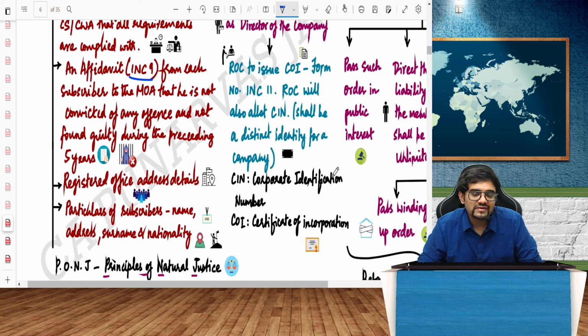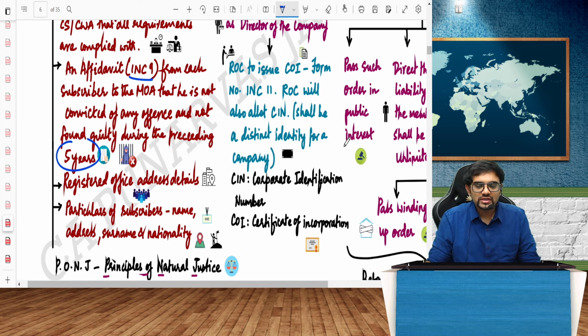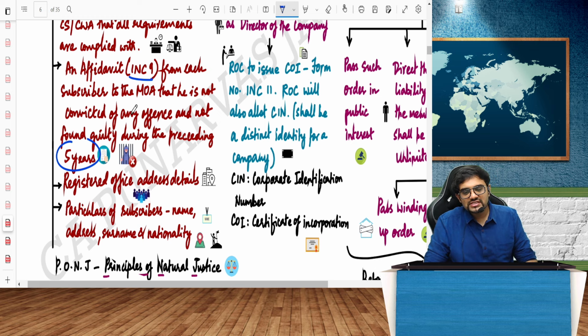And I have not been convicted or guilty of any fraud or any offense under the Act for the past 5 years. Before that, if it has happened, that is ignored. Yes. Registered office details and all these things will be there.